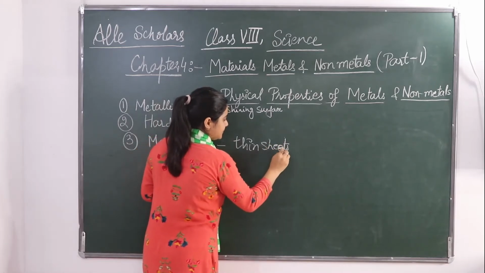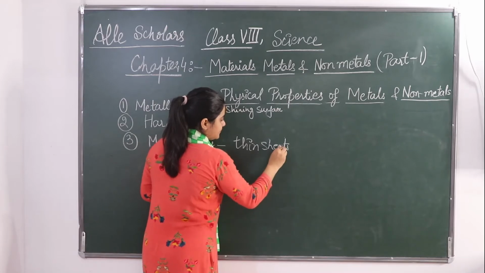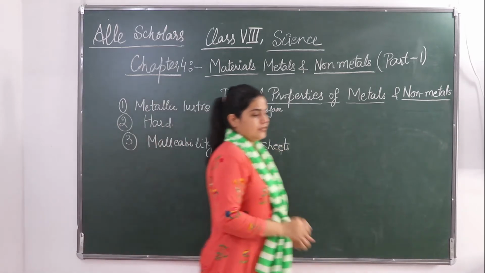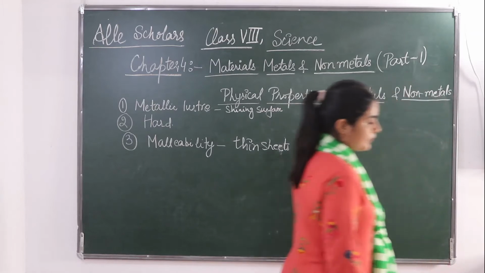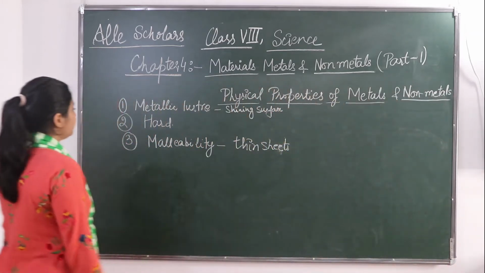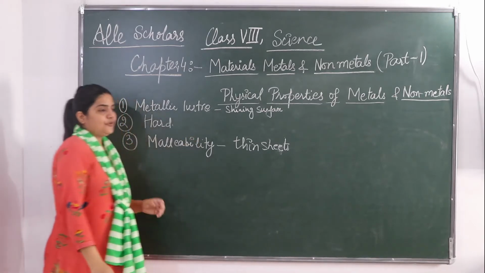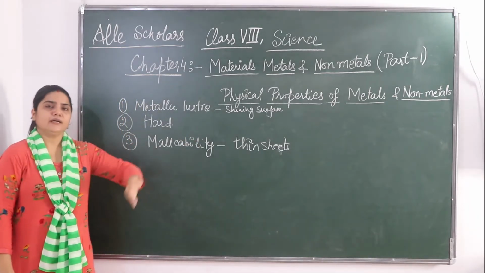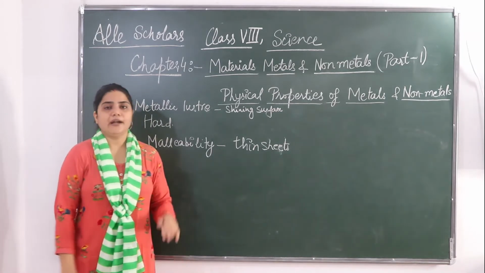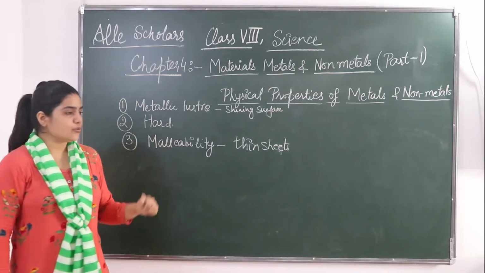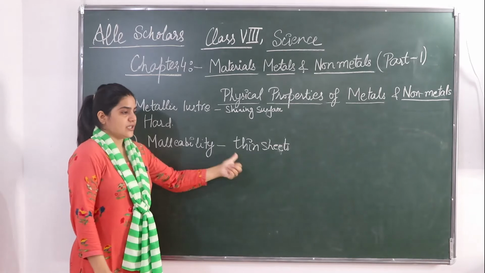Okay. So if you beat them harder, even more harder, they are definitely going to be changed into a sheet. Okay.